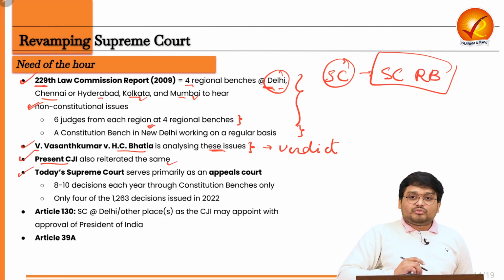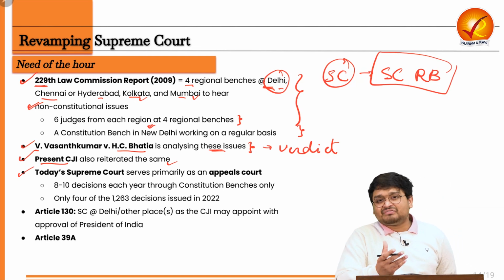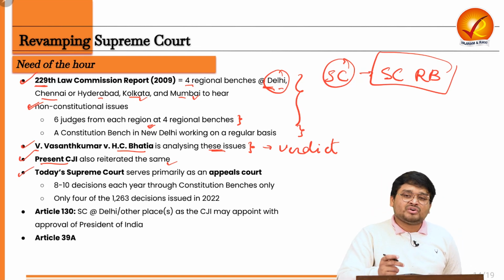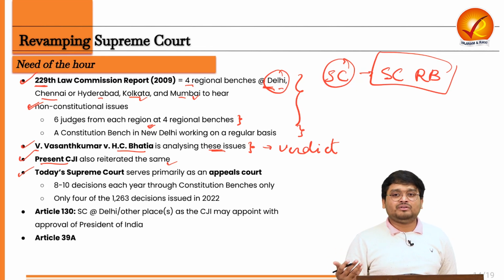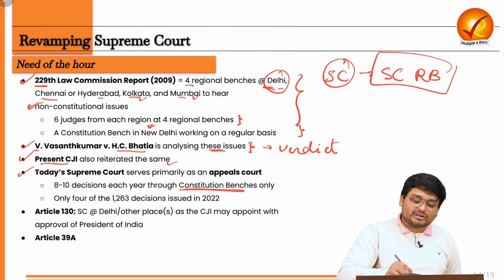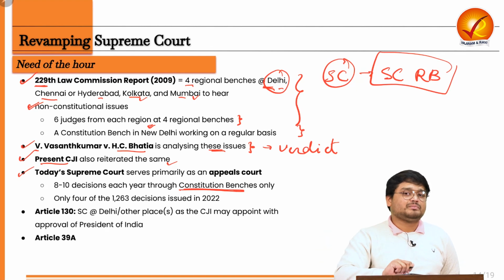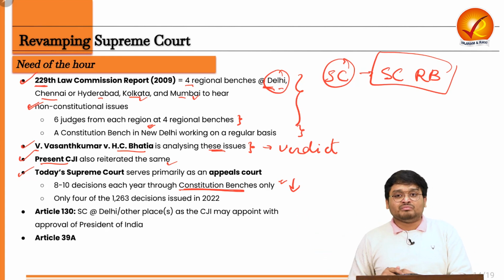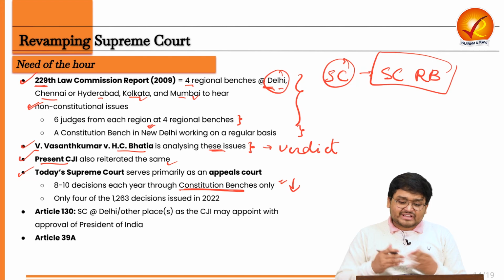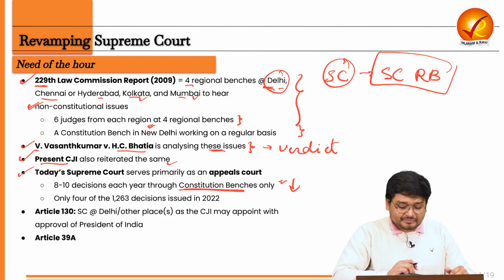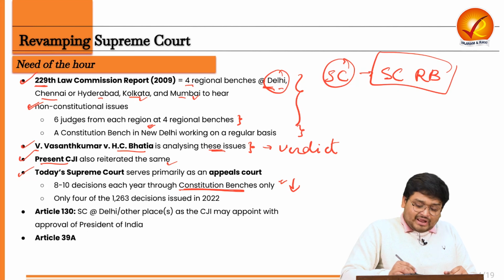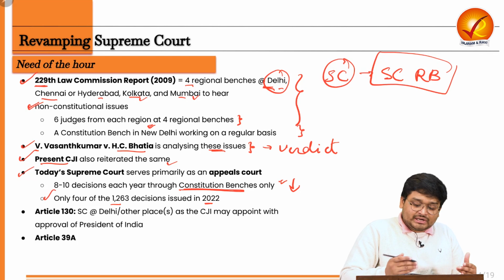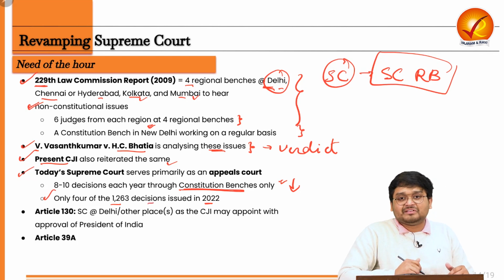And right now we have to understand, today's Supreme Court is primarily functioning as an appellate court, because every year only around 8 to 10 major constitutional bench decisions are being passed. So the productivity of constitutional benches is very low, because the judges are involved in other cases too, such as hearing appeals, which can be effectively delegated to the regional branches. And in 2022, only 4 of around 1200 or 1300 decisions were of constitutional benches.